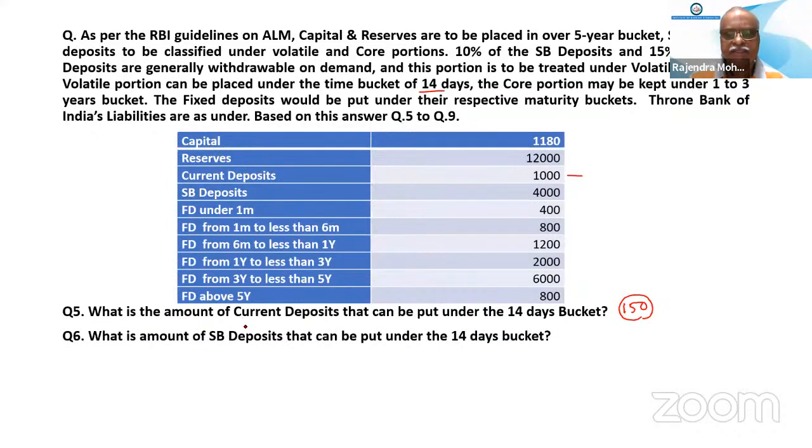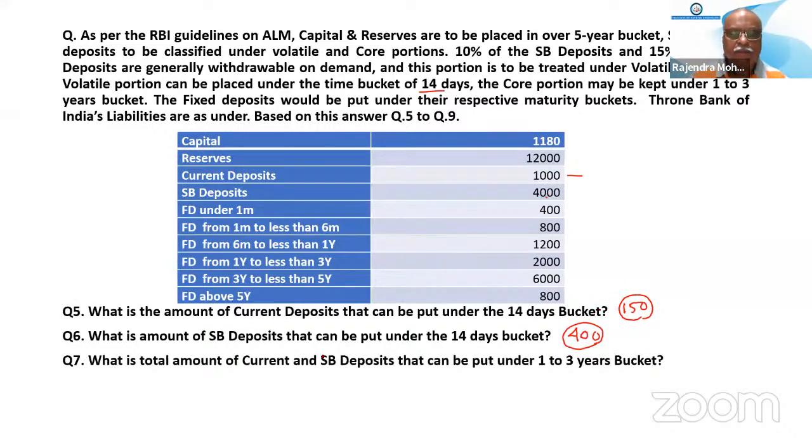What is the amount of SB deposit that can be put under 14 days? 400, sir. Very good. So that is 400, 10% of 4,000. Clear?